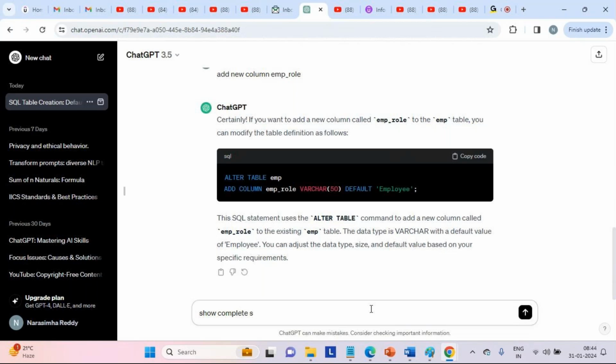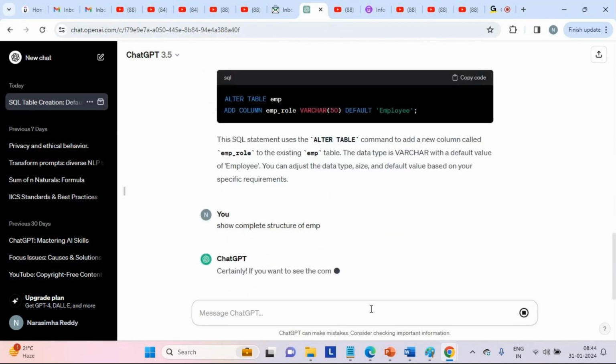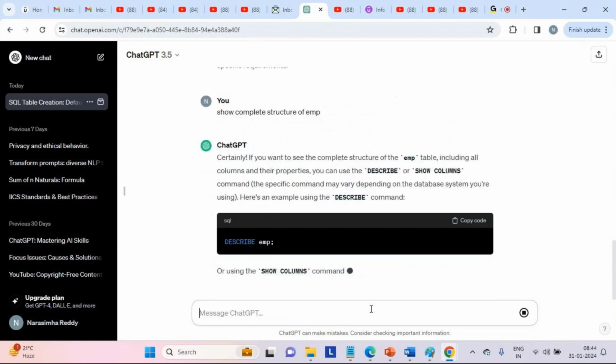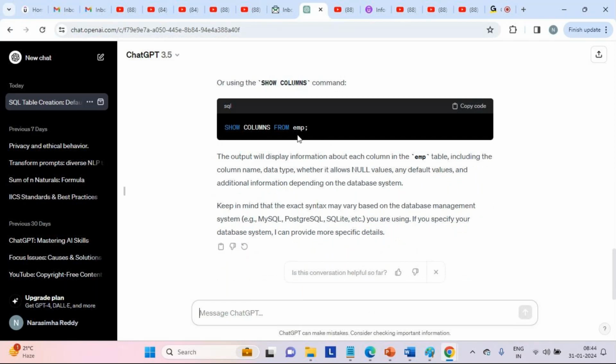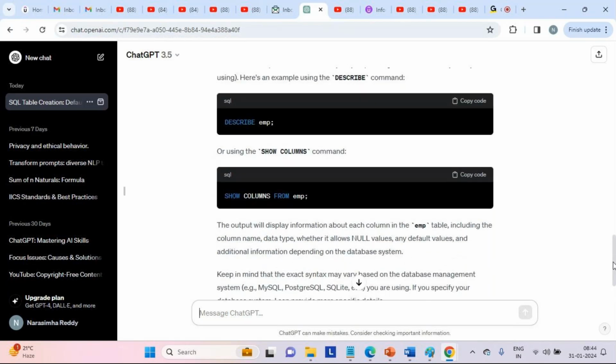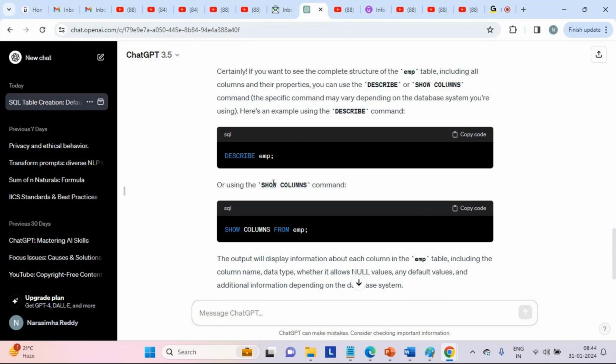Now show complete structure of employee. Can you see here? Show columns employee. So that's it. This way we could get what we call show columns. We can just run it in our environment. You'll get that like a describe table, or we can also use show columns.